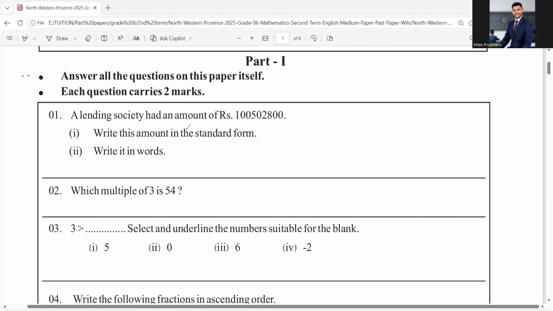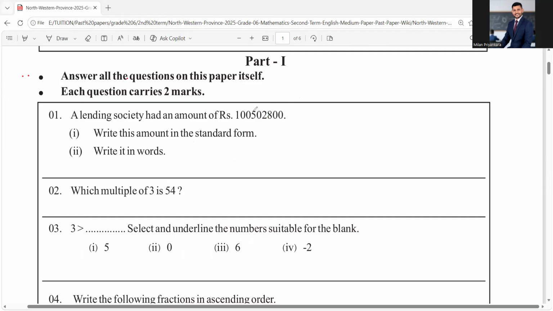A lending society had an amount. Okay, now this is the amount. Write this amount in the standard form. You know how to do this. You have to separate them into groups of 3 digits, right? Where do you start? You have to start from the right side.